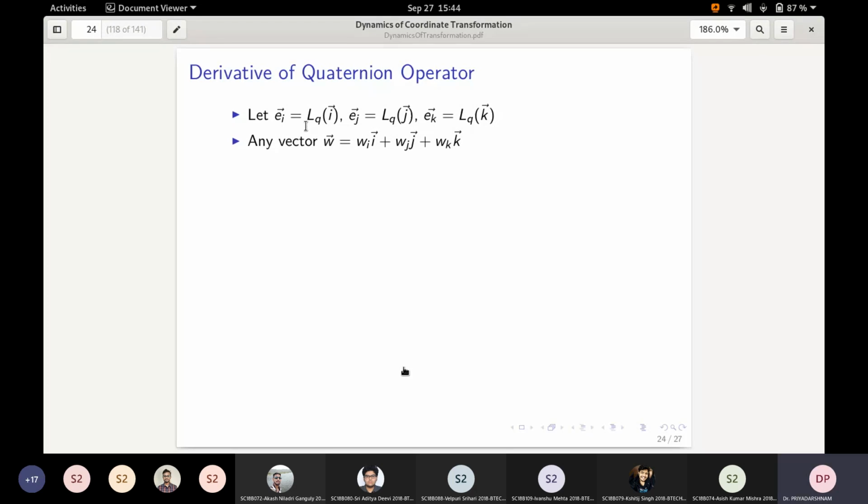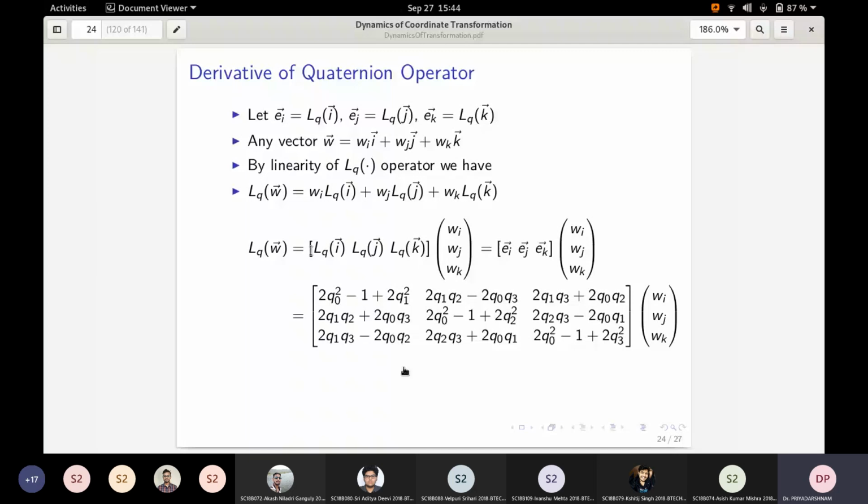So to know the rotation of W, it is enough to know the rotation of i, j, k, by linearity of the operator LQ. I simply have to look at the individual rotations LQ of I, LQ of J, LQ of K, and multiply them by the coefficients Wi, Wj, Wk. So this is the meaning.